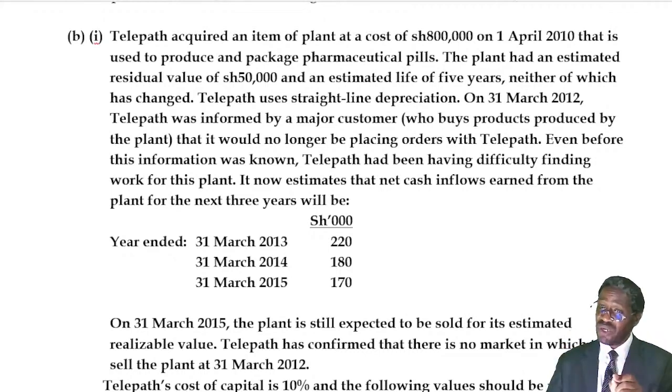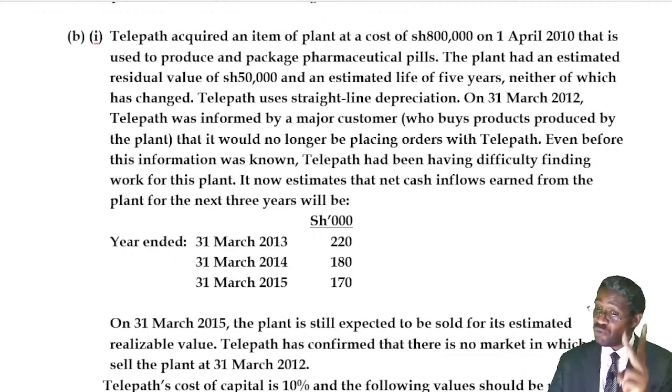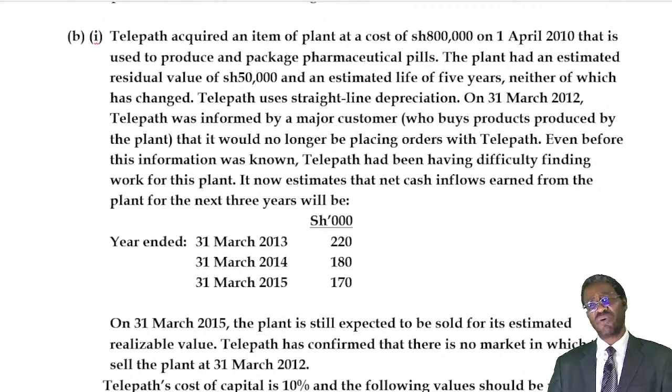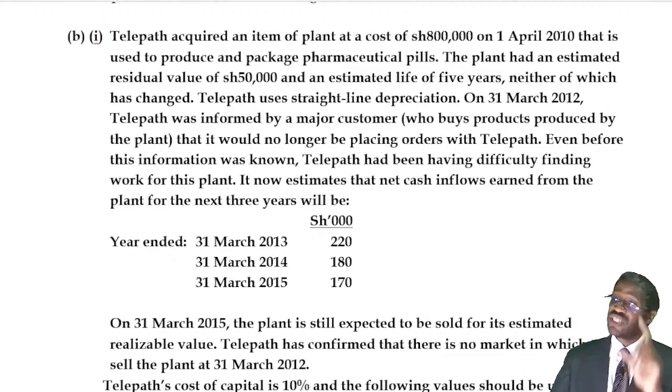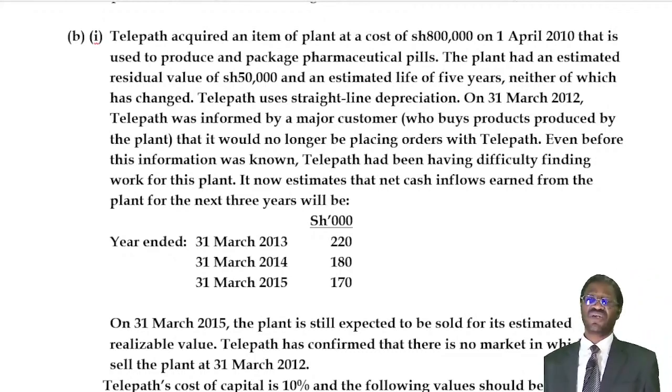The second year went from 31st March 2011 to 31st March 2012. So we are testing for impairment after 2 years. That's why the examiner is giving you in the table the projected cash flows for the remaining 3 years. Why? Because the plant had a useful life of 5 years. Good. Now we can continue.